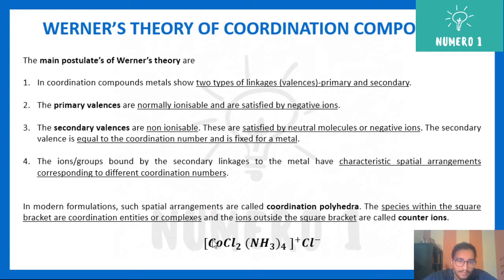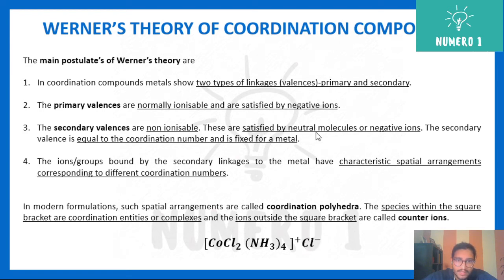Let me give you an example. Here you can see [Co(NH3)4Cl2]+ and Cl minus. This Cl minus here is ionizable, so that's the primary valency of this coordination compound. Secondary valencies are non-ionizable. When you put this compound in water, it will not dissociate into cobalt ion, chloride ion, and ammonia. The part inside the square bracket will not dissociate. It will just give you this entire complex plus a chloride ion.